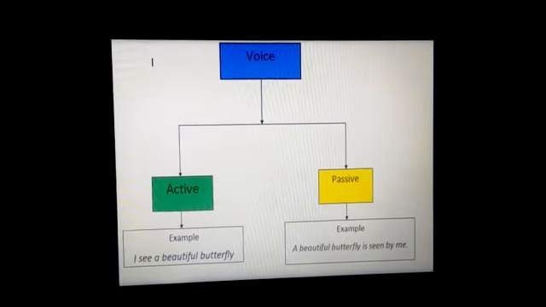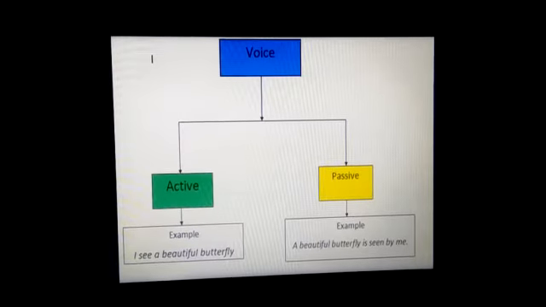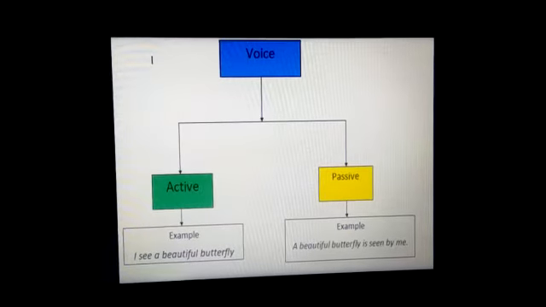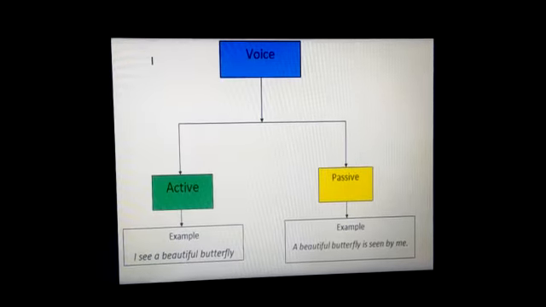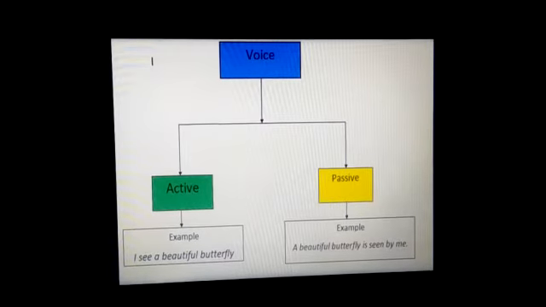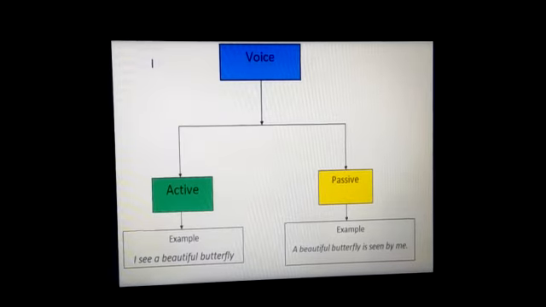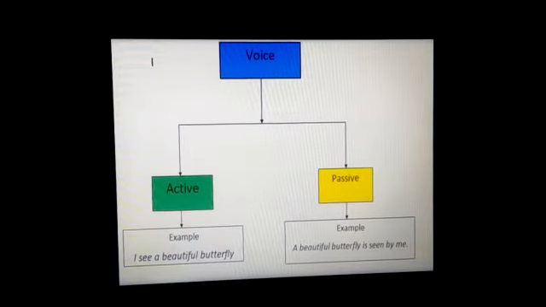So what is the voice? Voice means sound. Voice means sound uttered through your mouth. There are some organs inside our throat. With the help of that organ, sound comes from inside with the help of wind. When it passes through the larynx, the voice box inside our throat, it becomes sound, and with the